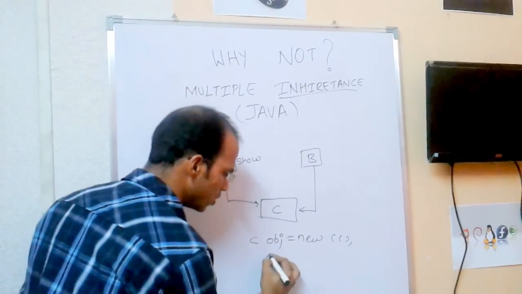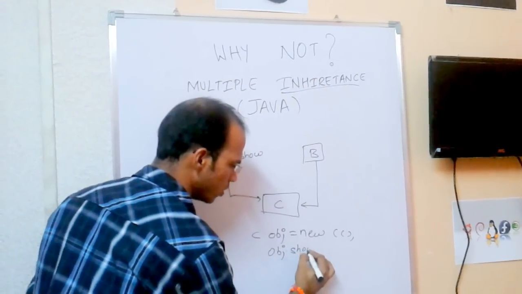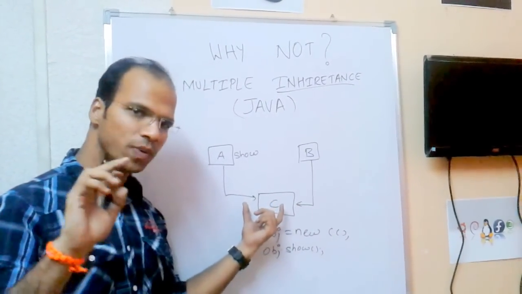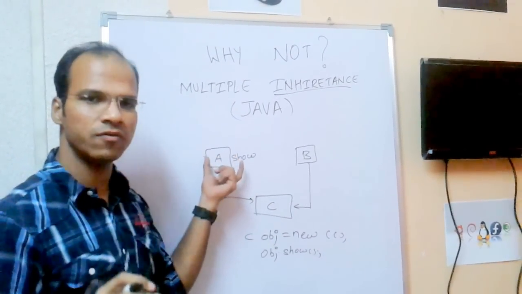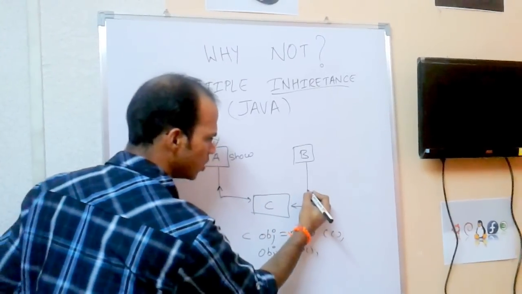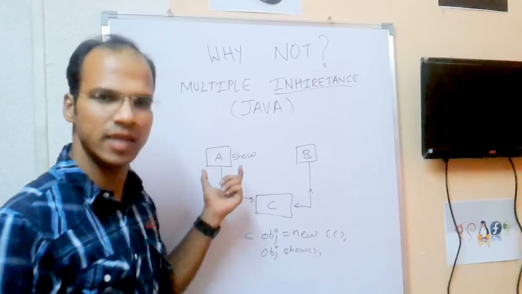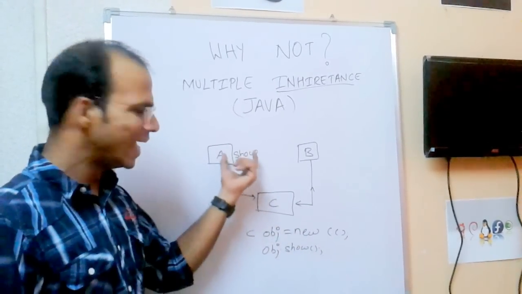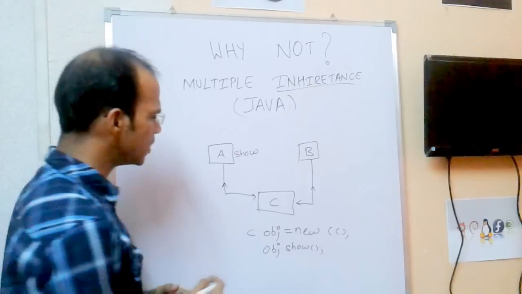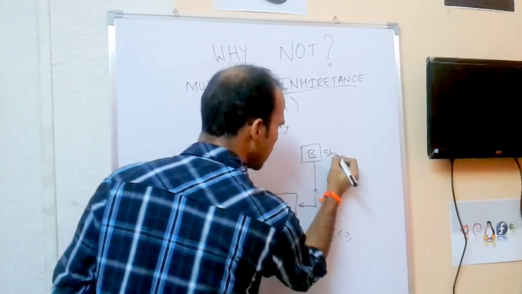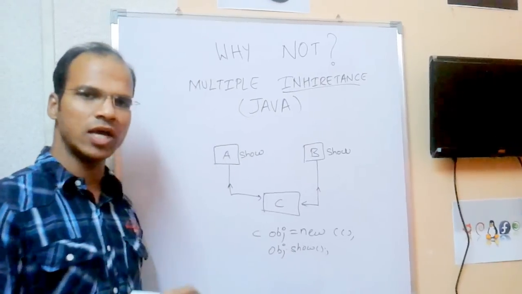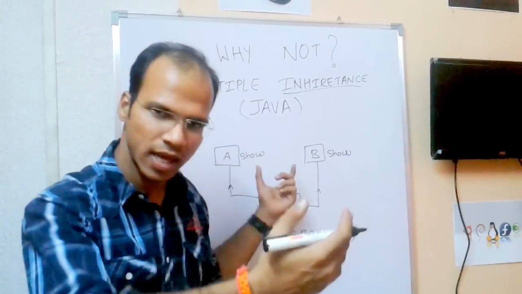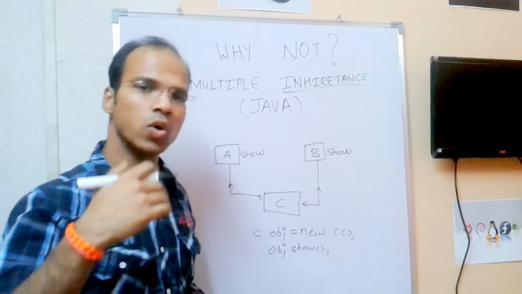Now when I call obj.show, directly C doesn't have any method. It will go to A and ask, I want a method show. A will reply, yes, I have a method show, you can use my method. So C will call A's show. Now the problem is, if B also has show and A also has show. A's show prints hello A, B's show prints hello B.